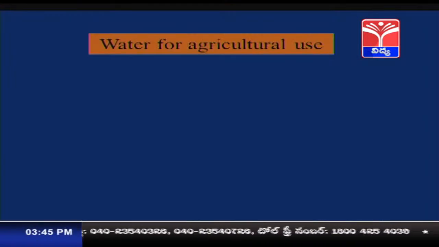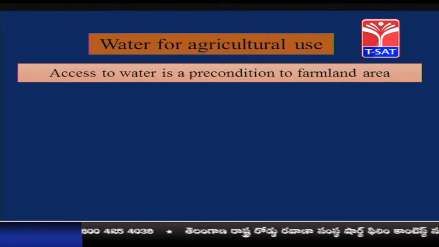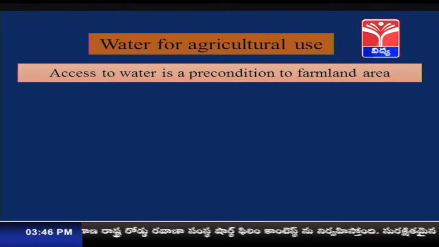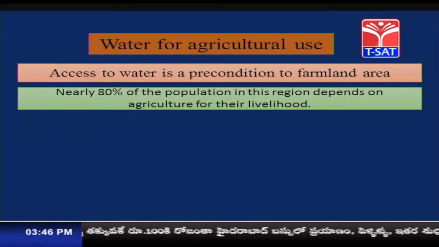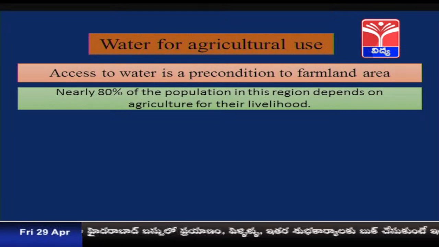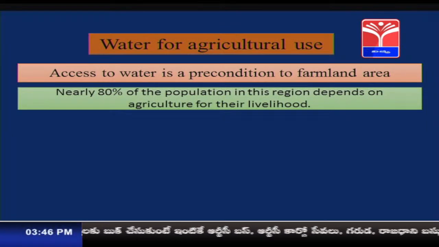Let us study about the water for agriculture. Water is most important for agriculture. Access to water is a precondition to farmland area. Without water, agriculture is completely impossible, is it not? Nearly 80% of the population in this region depends on agriculture for their livelihood.